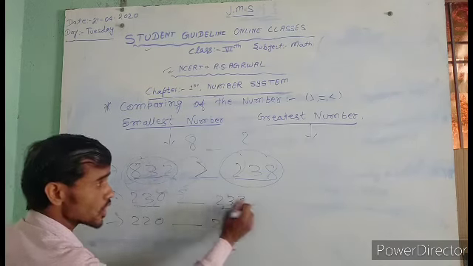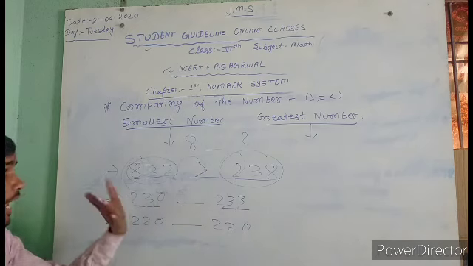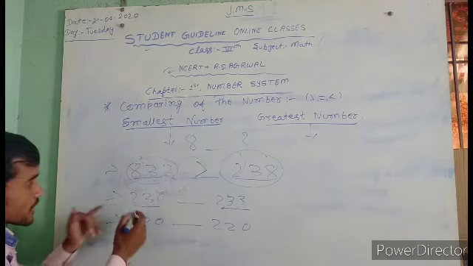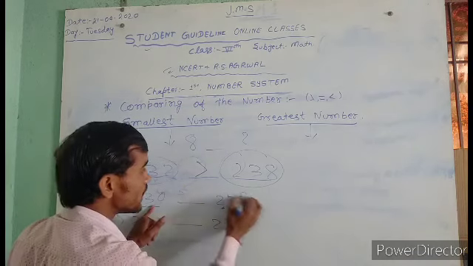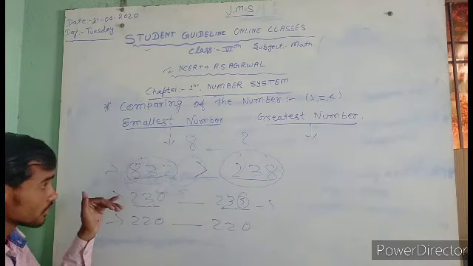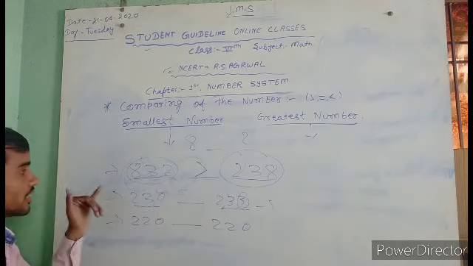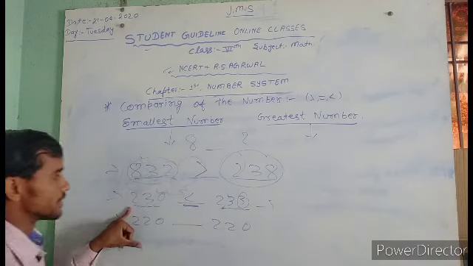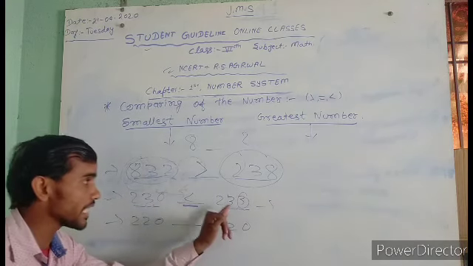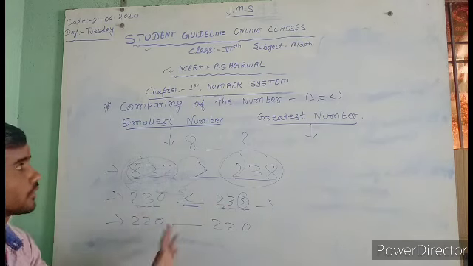And the last one is the ones place, which is 3 and here 0. So which is greater and which is smaller? Comparing 230 and 233, 3 is more than 0, so 233 is greater than 230. That's your answer. It means 230 is smaller than 233.